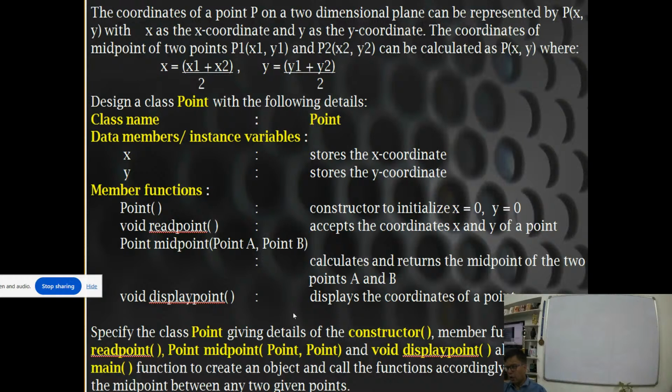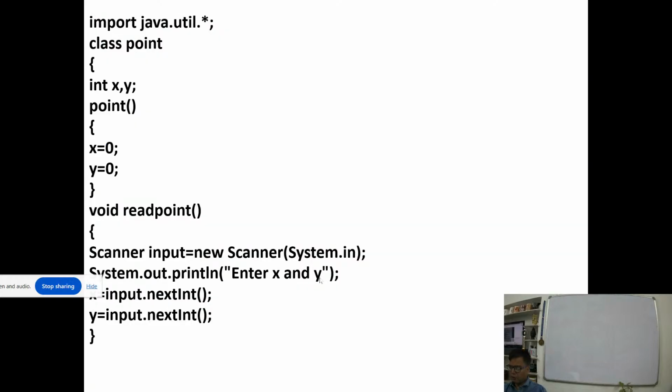You have to attempt two questions. As I told, they can contain a string, they can contain arrays, and one question will be there which will be using recursion also, so that also we'll discuss. तो देखो यहाँ पे क्या हो रहा है ना, we are just calling the java.util package.